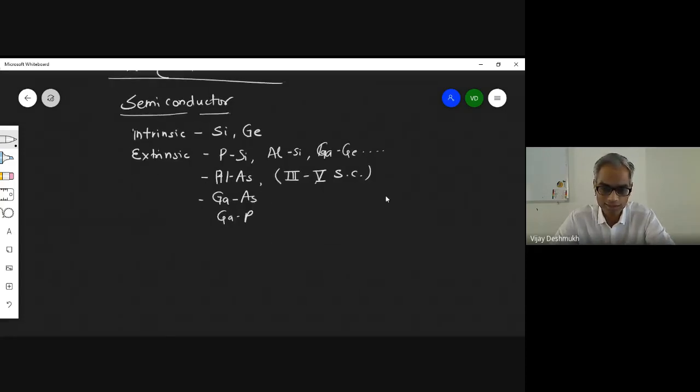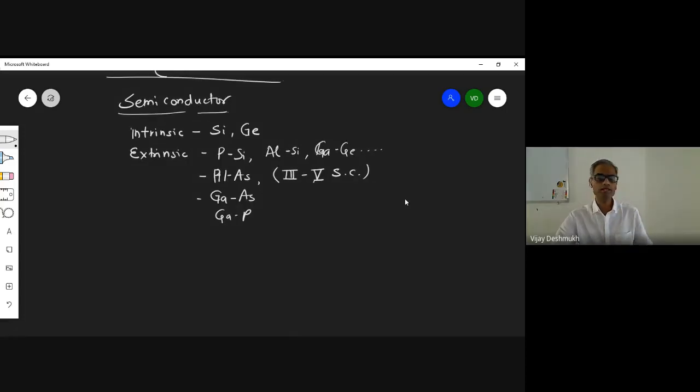In general, for almost all LEDs, we don't use silicon. We use these kinds of combinations: gallium arsenide, gallium phosphide, indium arsenide, indium phosphide, and so on.